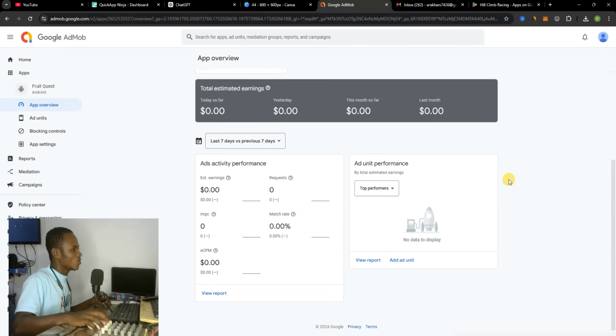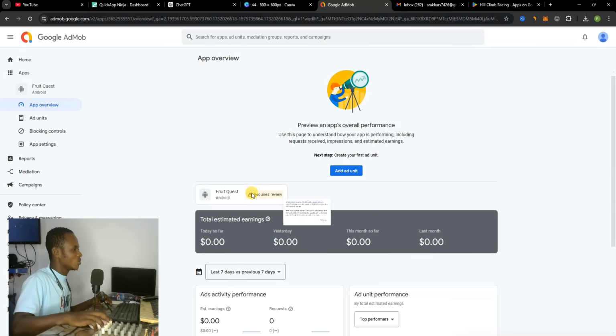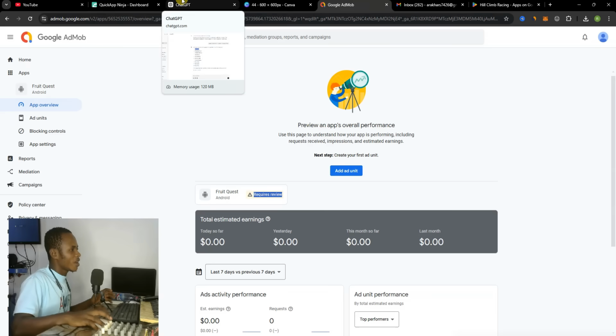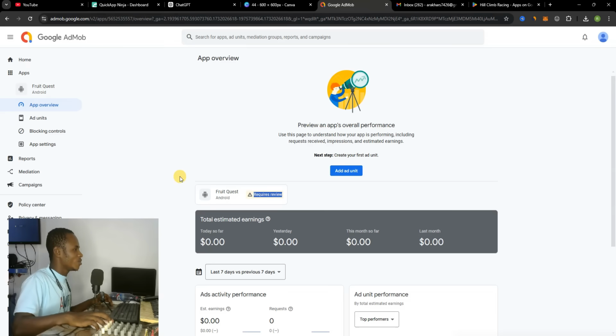The reason why this is showing 0 is that this is not ready. You can see requires review. So after adding your ad unit, they will review your app, and then after everything, your app will be published anywhere, and you're going to be making money out of that.